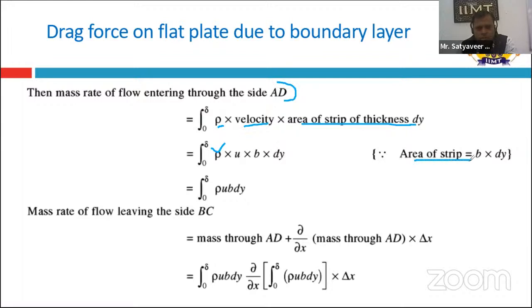By the formula b dy, we can calculate the area of the strip. Then, using the basic equation, we can find the mass rate of flow leaving the side BC, which is equal to the mass through AD plus the change in mass flow rate at a distance dx. The mass flow rate through section AD is calculated as the integral from 0 to delta of rho u b dy, and the change we can calculate as delta by delta x of this initial mass flow rate.